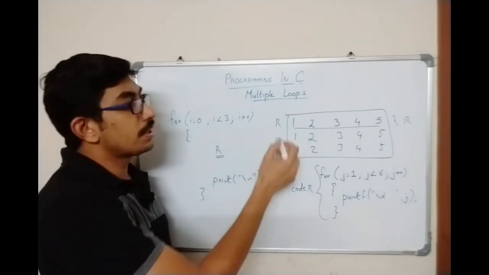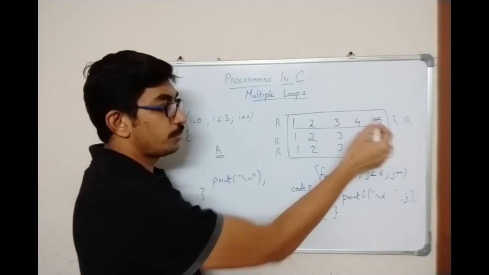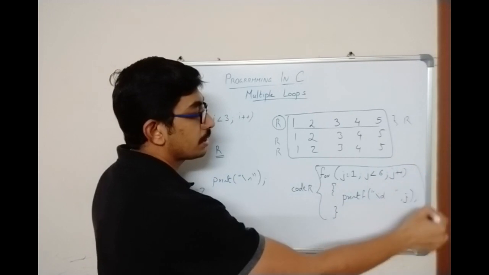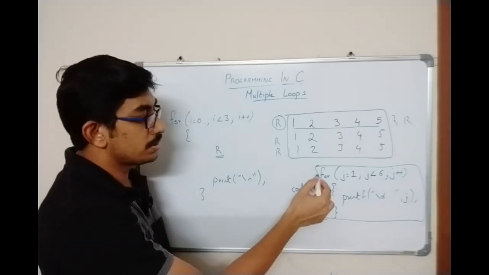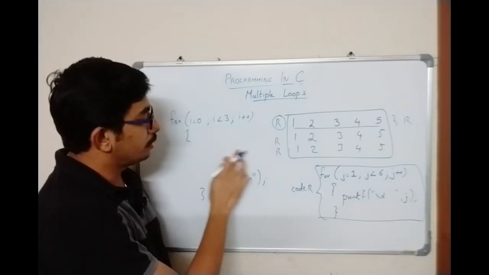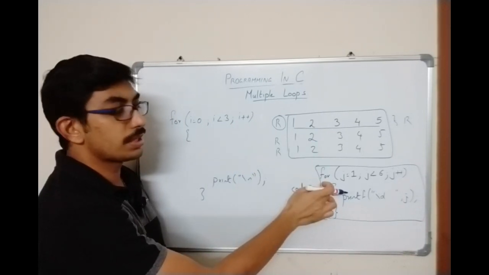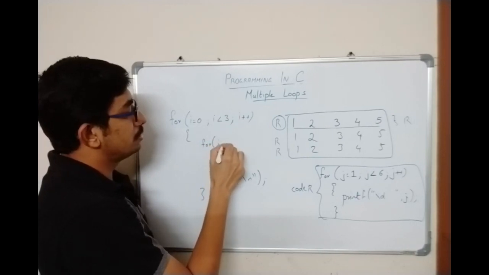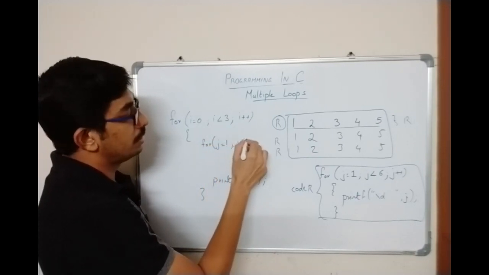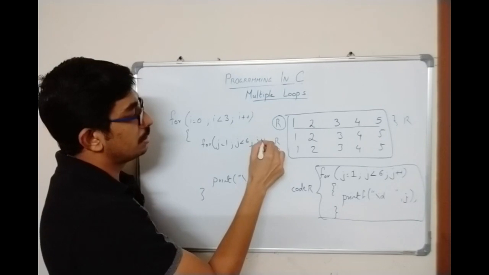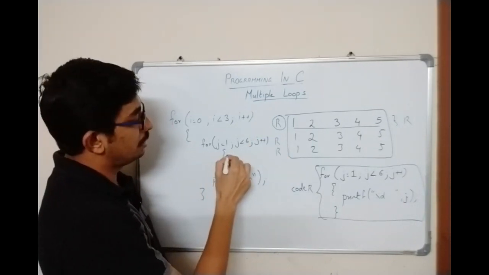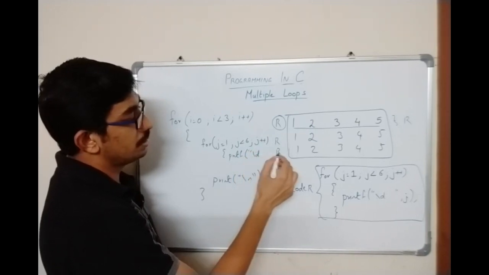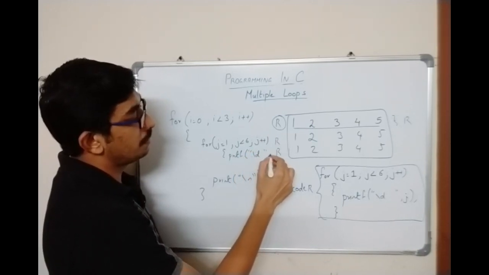Okay, what is R? R is 1, 2, 3, 4, 5, and this is the code for generating R. Which means instead of this R, you will be replacing the code for generating R, which is nothing but for j is equal to 1, j less than 6, j plus plus, printf percentage d space j.